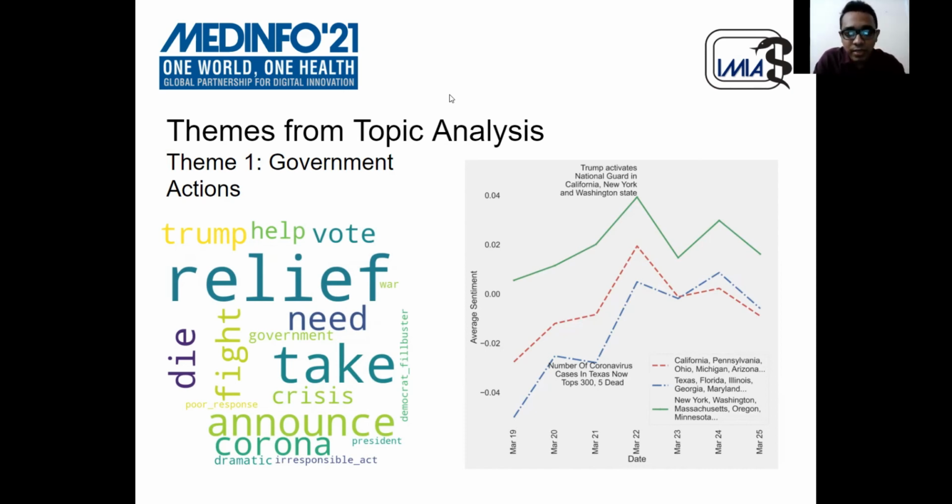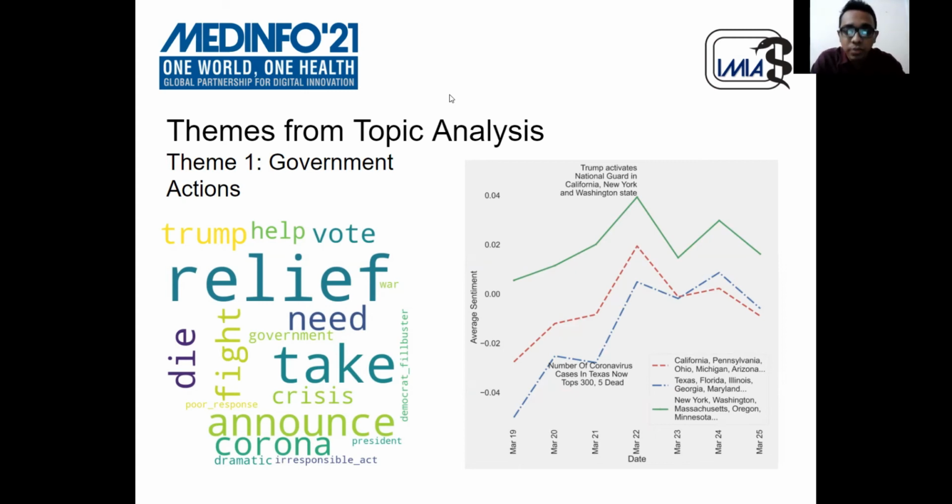And on the right side, we can see the cluster-wise sentiment for the different clusters for this corresponding topic, that is governmental action. So we can see that the cluster consisting of New York, Washington, Massachusetts, and so on showed highly positive sentiment, while the other 2 remain on the slightly negative side.